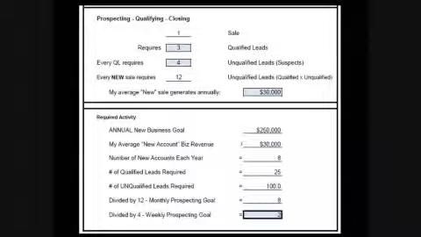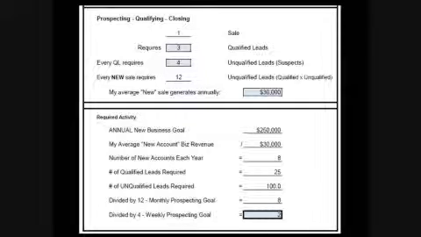Now, in this particular case, we've changed it a little bit. This is an AE who's gone in and said, I need 3 qualified leads in order to close a piece of business, but I find a qualified lead for every 4 suspects that I look at. So this AE doesn't require 6. They require 4. Maybe they're prospecting by category as opposed to just a shotgun approach. For this particular AE, their average new sale generates $30,000 a year because they're better at prospecting.